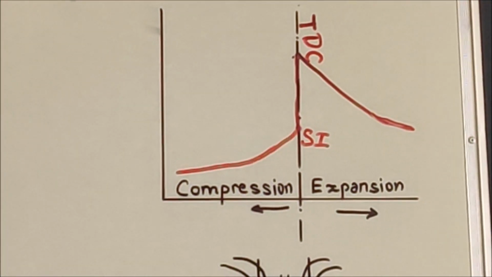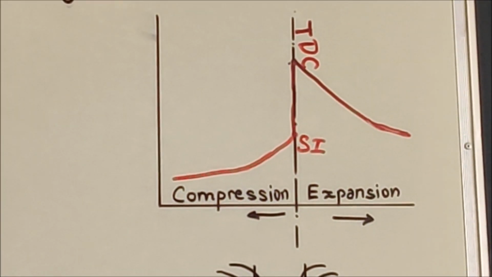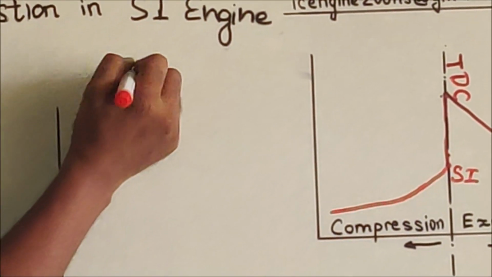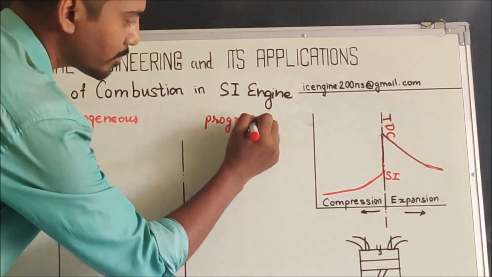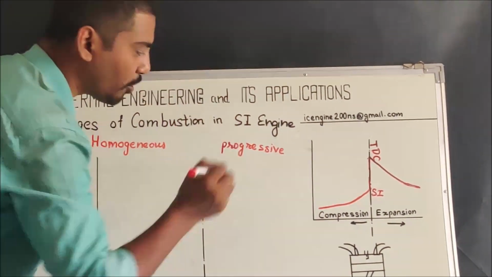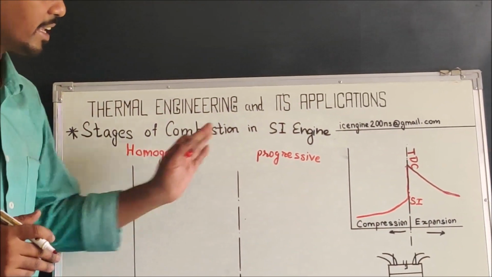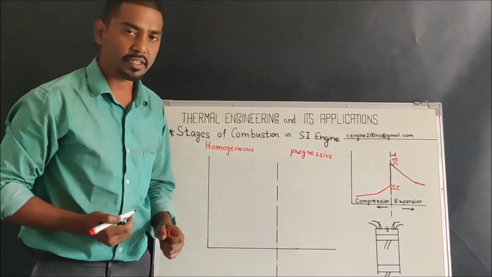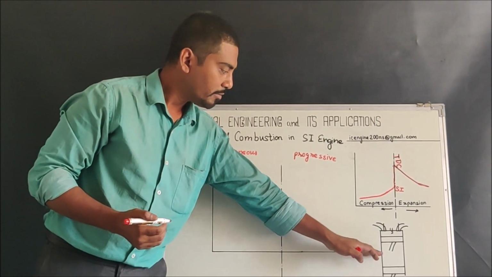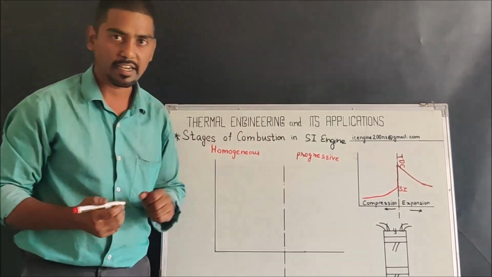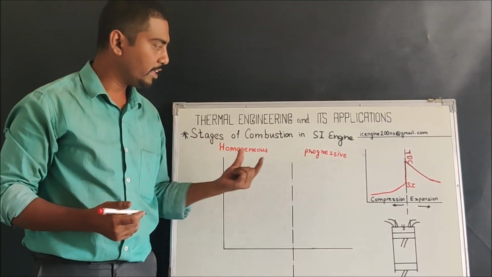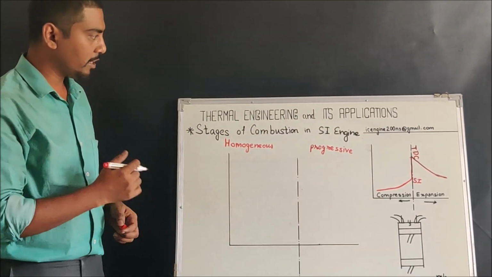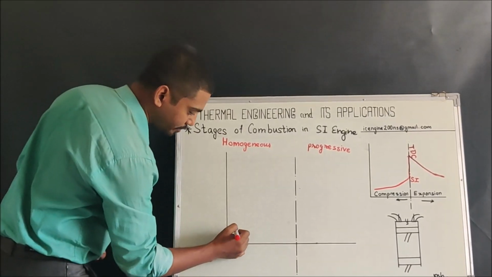So what this indicates is there are no stages of combustion, simply there is one single stage which leads to pressure rise. But in actuality, combustion is not an instantaneous phenomenon, it is progressive in nature. That is, pressure is rising and also there is displacement of the piston taking place from one place to another inside the cylinder. So that is why we have to go with the actual pressure diagram, and that is bifurcated into different stages. So let us study that actual diagram one by one.